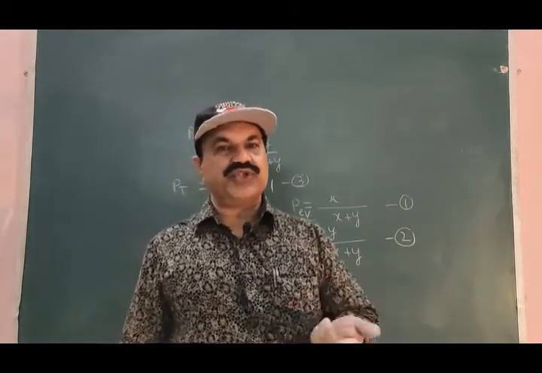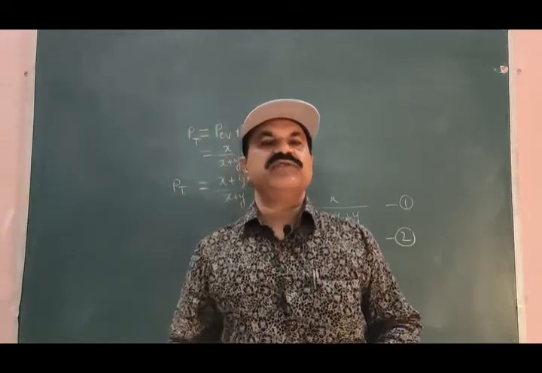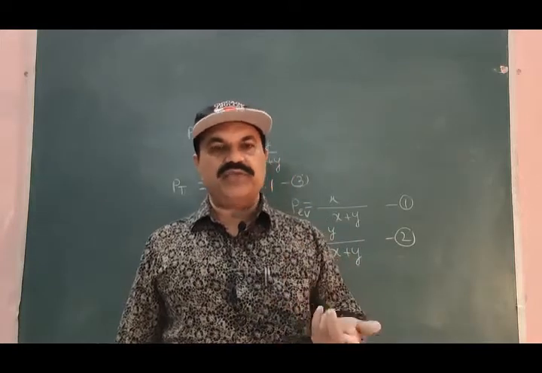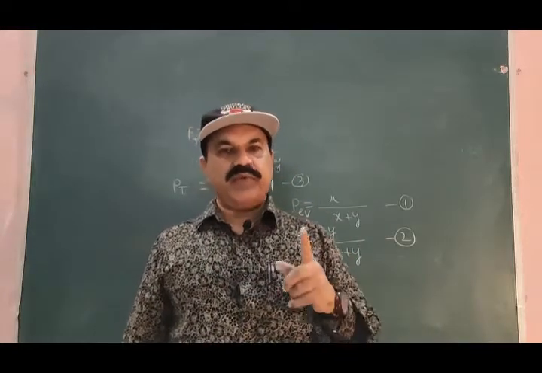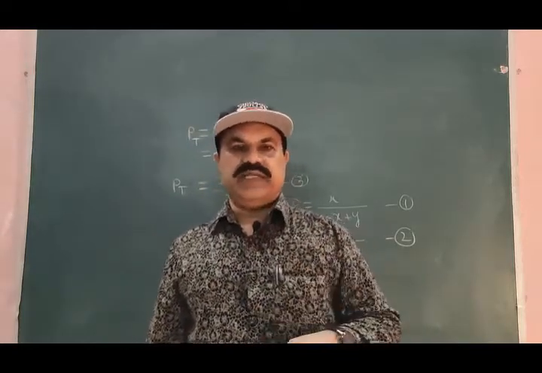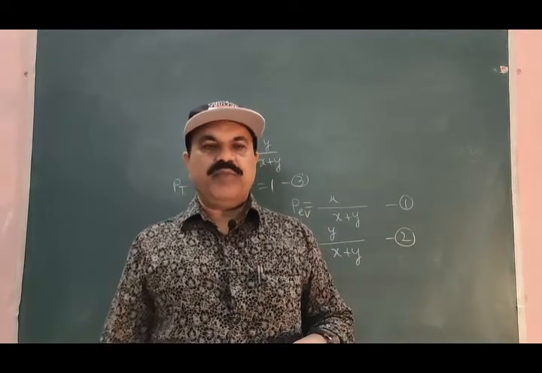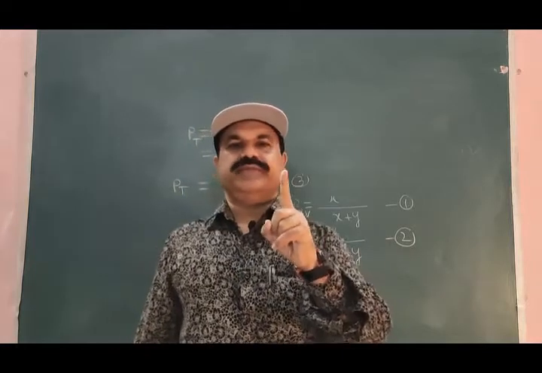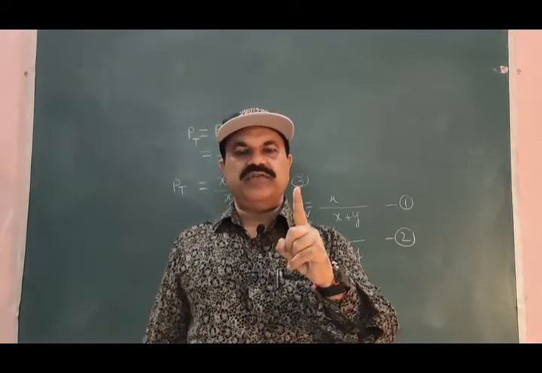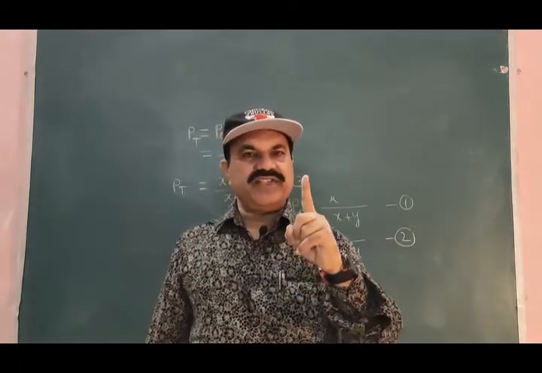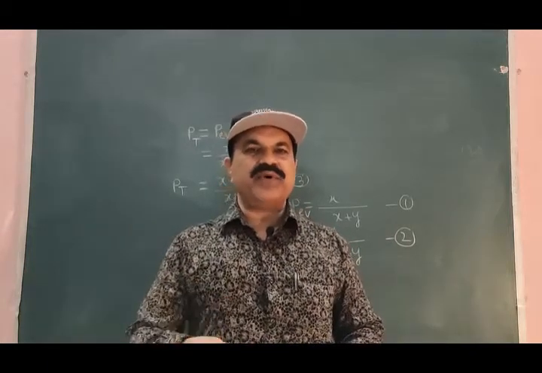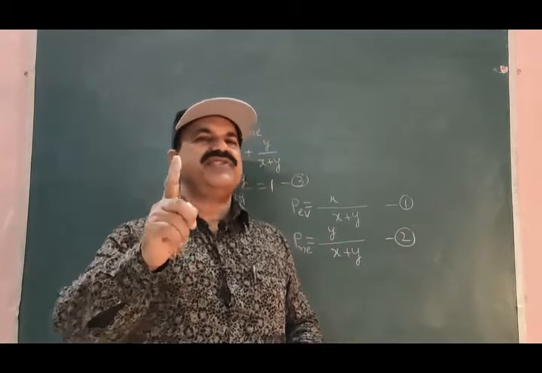Probability of sure event is always equal to 1, whereas probability of impossible event is always 0.